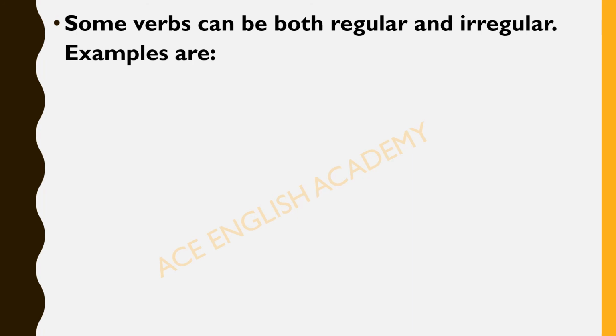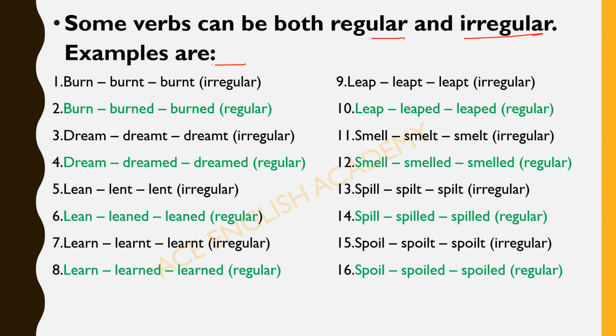Some verbs can be both regular and irregular. For example, see here. Burn, burnt, burnt. It is an irregular verb, whereas it can be regular also, like burn, burned, burned. We can use nt also, burnt, burnt, and the ed form also with that. Clear? Dream, dreamt, dreamt, dreamed, dreamed. Lean, leant, leaned, leaned. Learnt, learned.